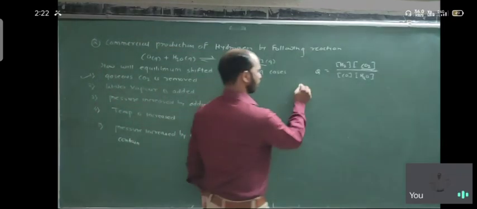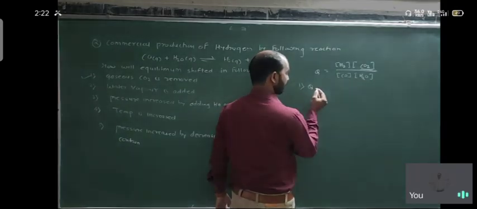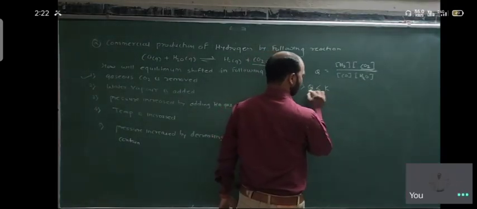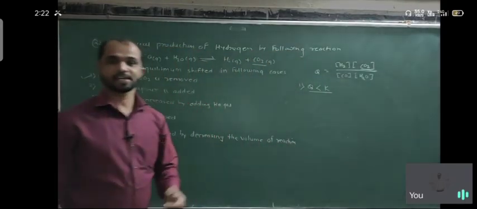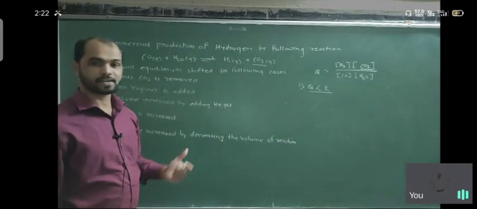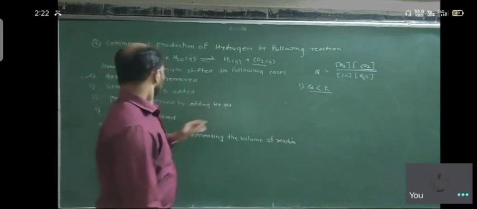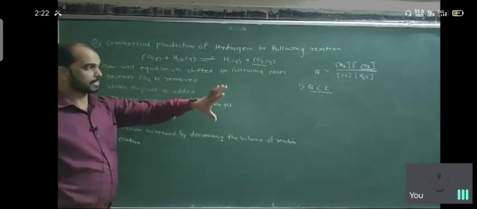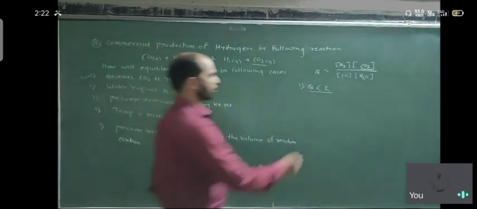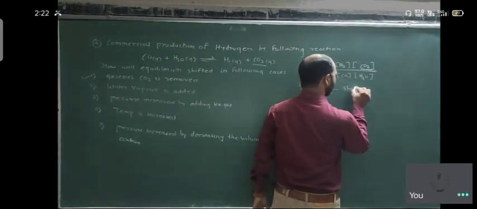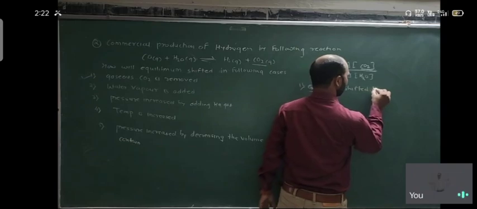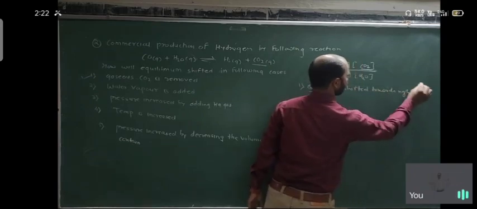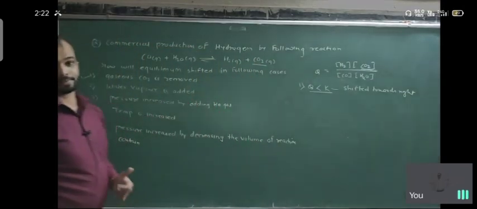So in the first case, Q is less than K, that is, K is greater than Q. So it shifts towards the right side, which means more product will be formed.